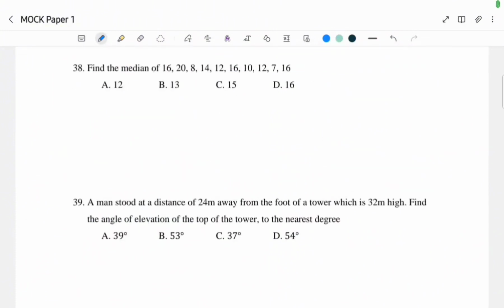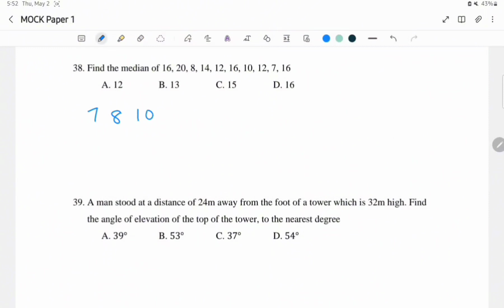For question 38, we're asked to find the median of these numbers. Well, that's quite easy. We only have to arrange the numbers in ascending or descending order. So the smallest of the numbers is 7, if we have to arrange in ascending order, followed by 8. Let me not separate it with commas so that we'll not confuse it with 1.